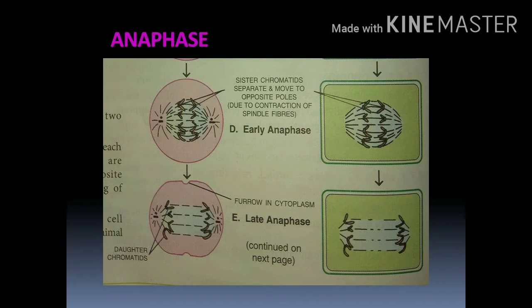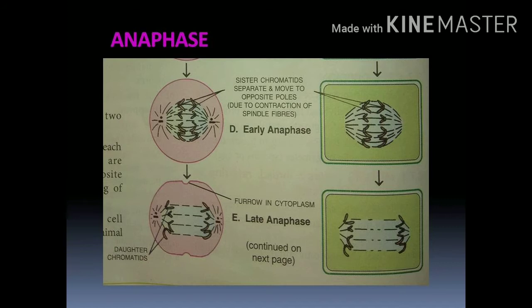And here you can observe in the metaphase, you observe the 4 chromosomes. When it comes to the anaphase, this chromosome divides, especially in the centromere region. So these 4 chromosomes convert into 8 chromatids. In the metaphase, you observe the 4 chromosomes; when it undergoes the anaphase stage, the splitting of the centromere takes place.